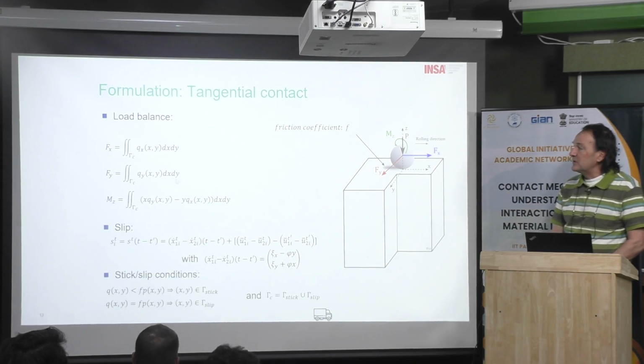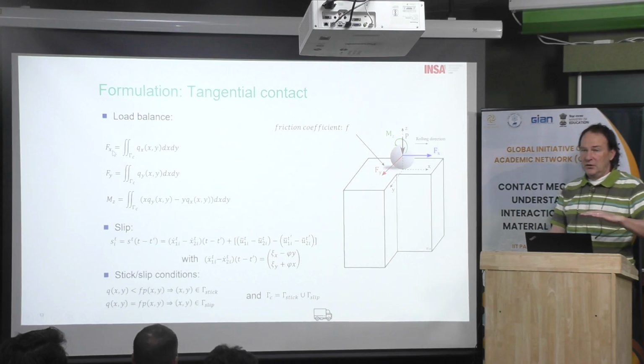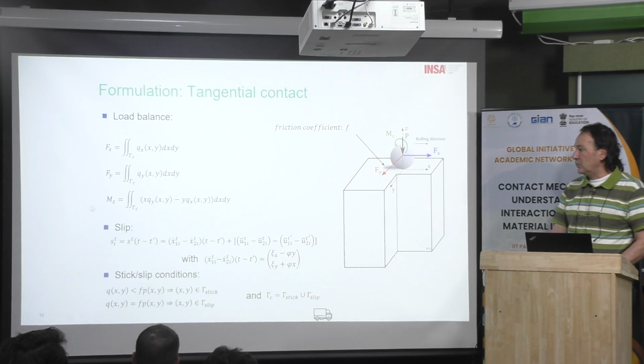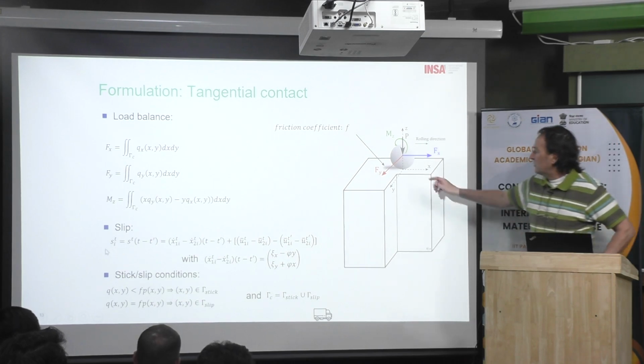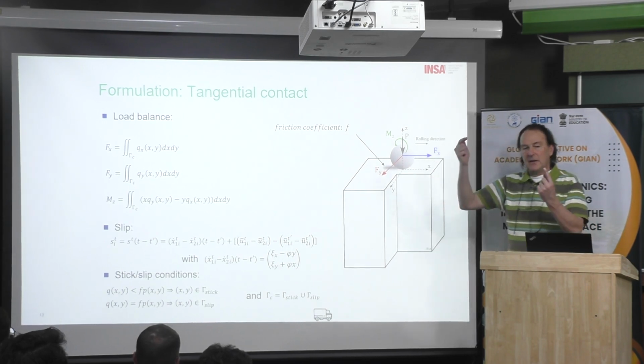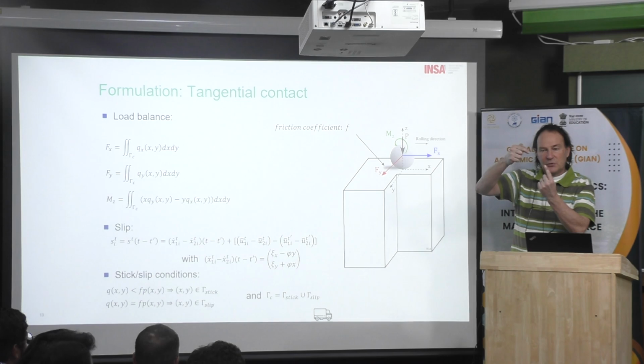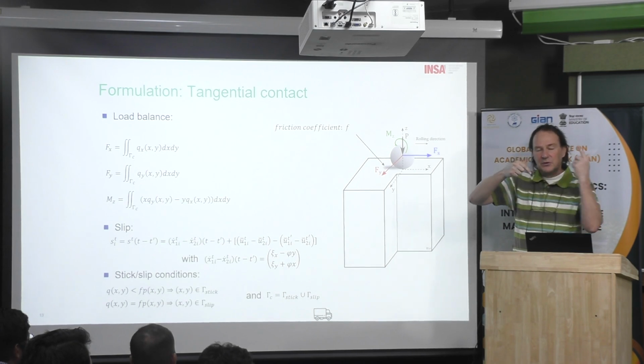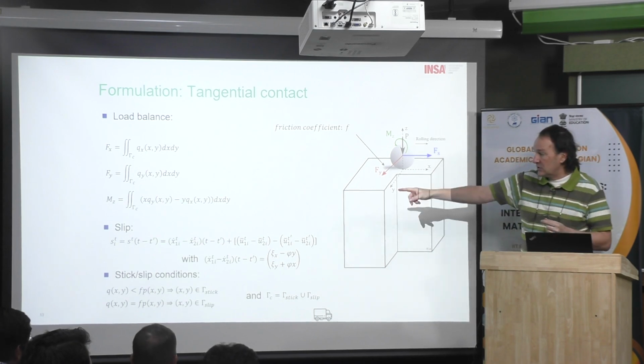Then I will show you some examples with different situations, acceleration or braking within a bend, and with or without spinning torque. What is important and not easy to calculate is the slip. When you consider two points, one from the top body and one from the lower body, when the two points come in contact, you should calculate how they slip from each other at each time step, and record that. This is what we call the slip.